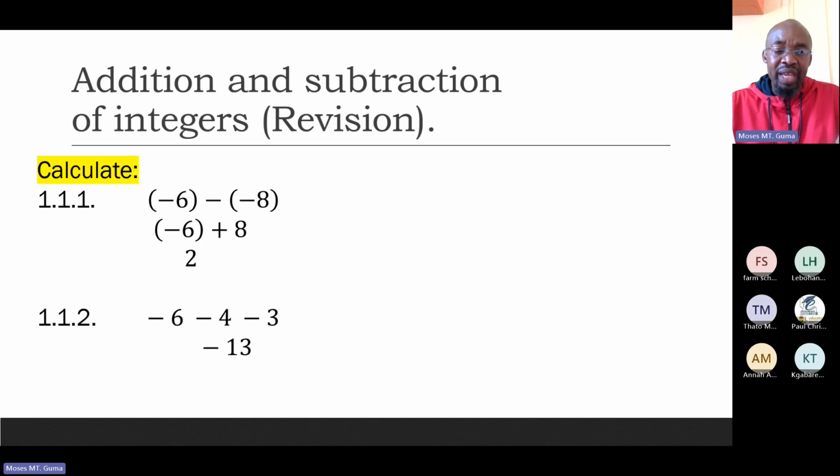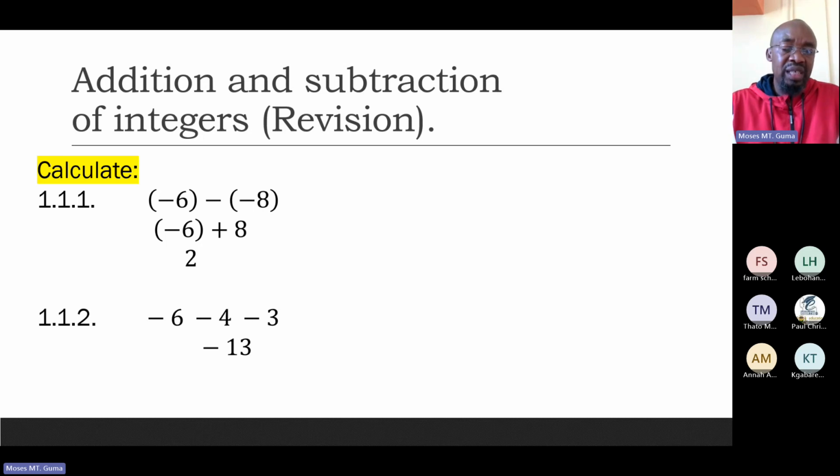In this case, the bigger number is 8. When I subtract 6 from 8, I get 2. But that 2 must take the sign of the bigger number, which is positive. There's your answer. Please note that if we don't indicate the sign in front of a number, that number is positive.